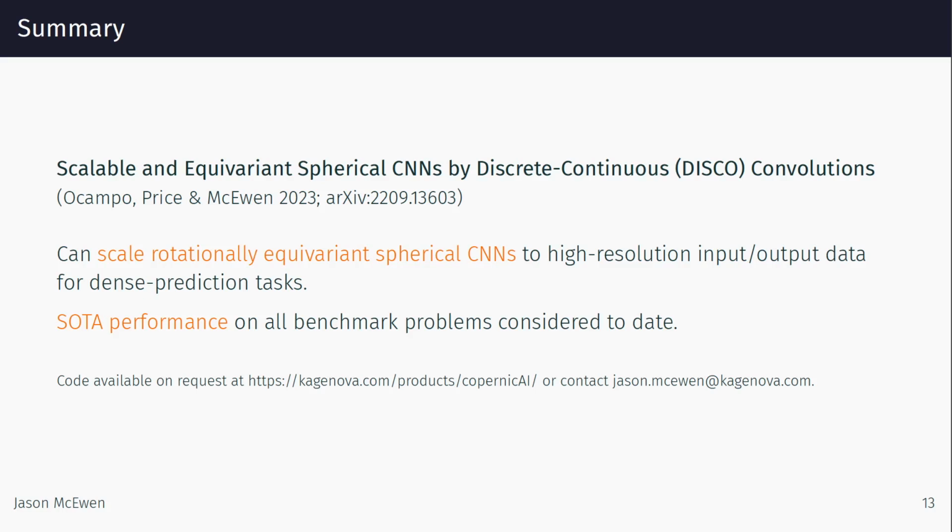To conclude, we have developed a hybrid discrete-continuous, or DISCO, framework for spherical CNNs that is simultaneously computationally scalable and rotationally equivariant. Our framework also generalizes straightforwardly to other geometries. We have applied our approach to a number of benchmark dense prediction problems on the sphere, on all of which we achieve state-of-the-art performance. The DISCO layers provide the building blocks needed to realize a host of modern deep learning models, such as generative models, on geometries like the sphere and beyond.